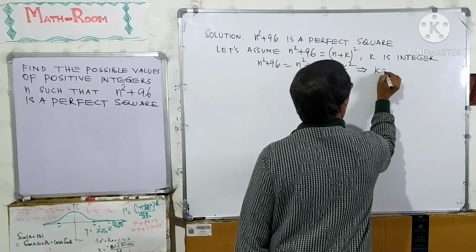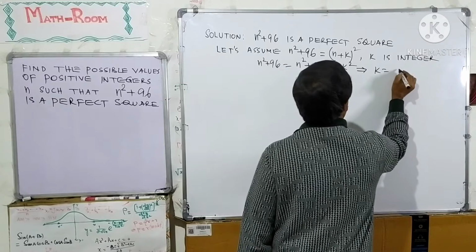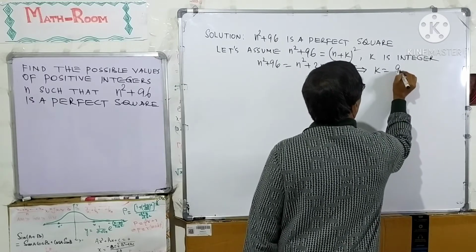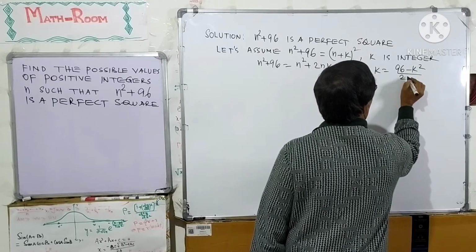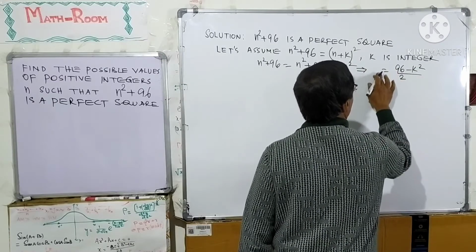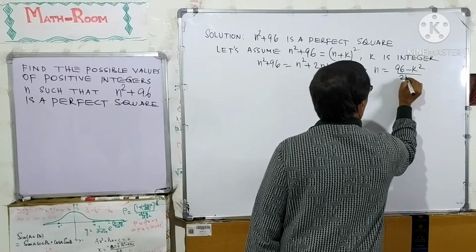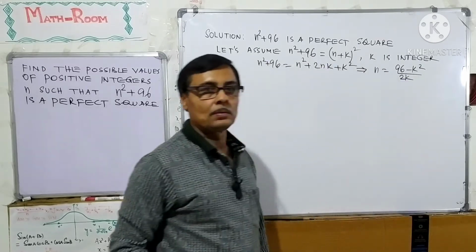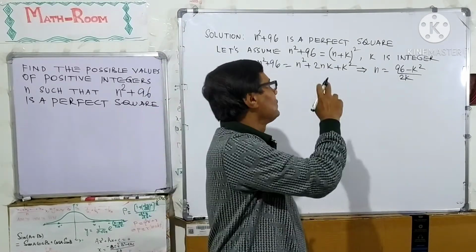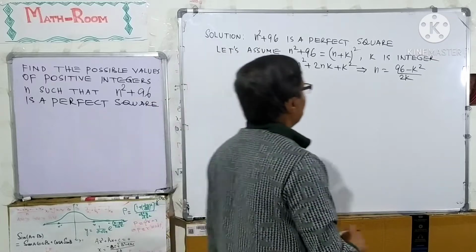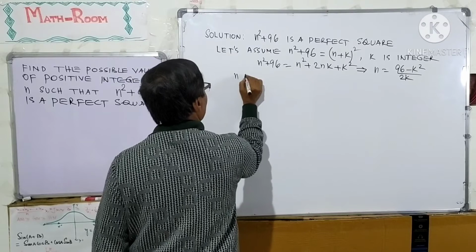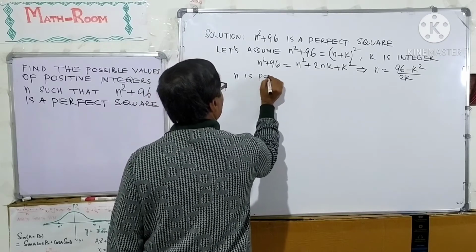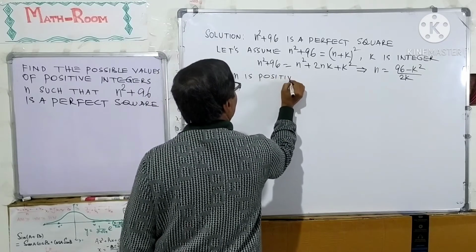n equal to 96 minus k square over 2k. Here n is a positive integer.